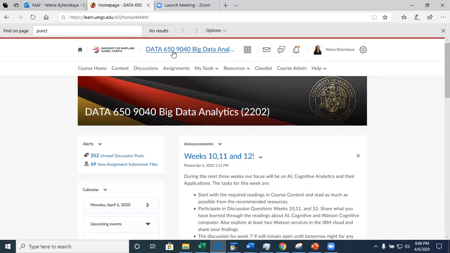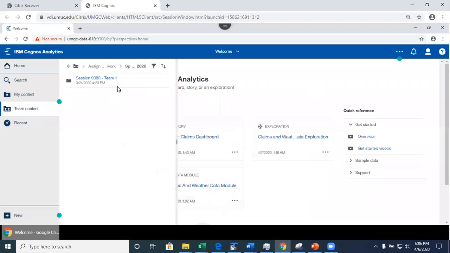It's going to say data 610, and then you're going to see either 98 or 9081. So that number in here should match this number in here. And the team name here should match the group that you were assigned in Leo, the group number in Leo.